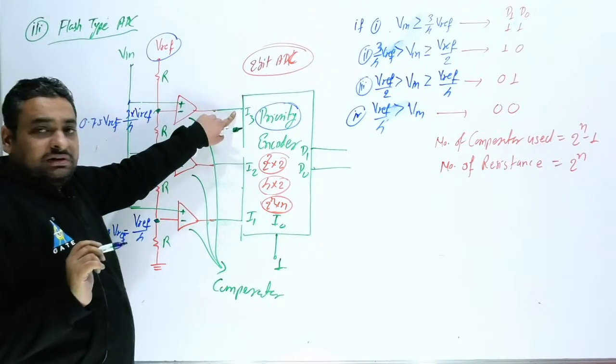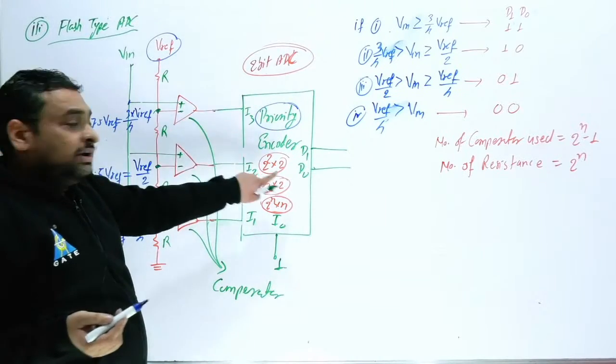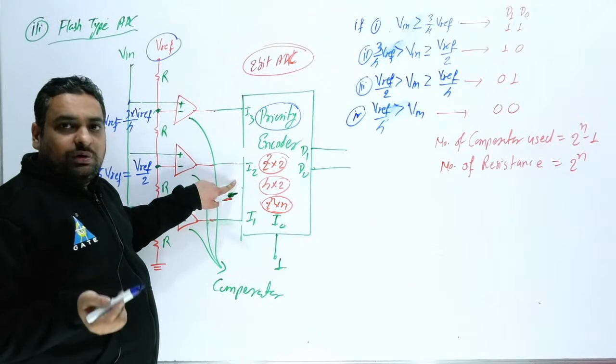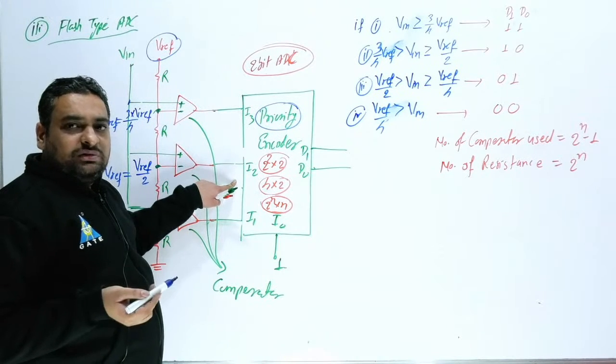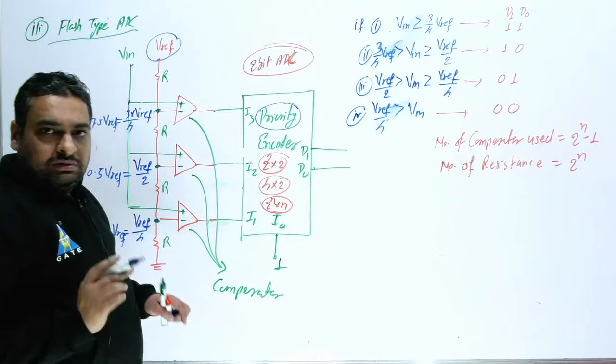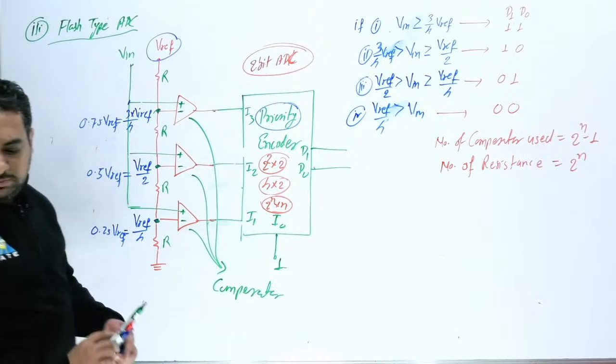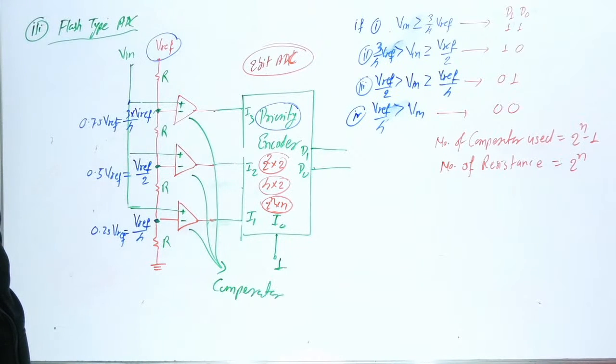So if this is 1, it will not check this. Output will be 1 1. If this is 0, then it will check I2. And if this is 0, then it will check I1. If this is 0, then it will check I0. Clear this one? So this is called priority encoder. Okay, so this basic thing should be very clear to you.